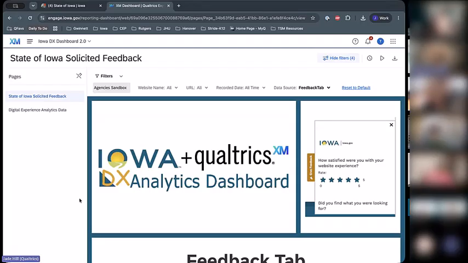our previous pilot dashboards were split out and separated because of the way that Qualtrics ingests data, specifically survey data and DXA data, or the frustration signal data. That was just the easiest way that we were able to give you the data that we wanted you to be able to have access to. We wanted you to play around with.